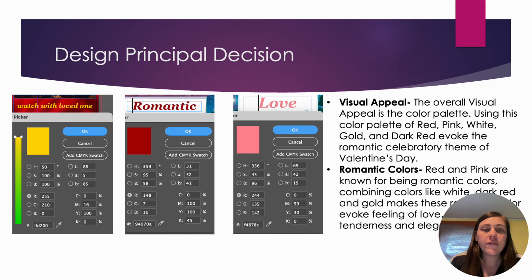Visual appeal. The overall visual appeal is the color palette. Using the color palette of red, pink, white, gold, and dark red evokes the romantic celebratory theme of Valentine's Day. Romantic colors. Red and pink are known for being romantic colors. Combining colors like white, dark red, and gold makes these romantic colors evoke feelings of love, passion, tenderness, and elegance.